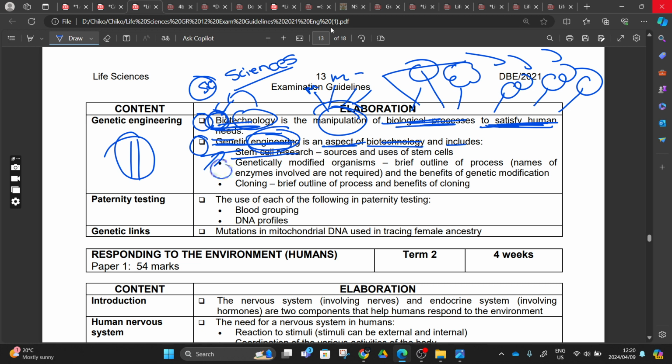After that comes genetically modified organisms. What are genetically modified organisms? These are organisms that consist of a modified gene, or a modified DNA. We learned about this yesterday when we cut a bacterium's plasmid and added the gene from human pancreas cells.